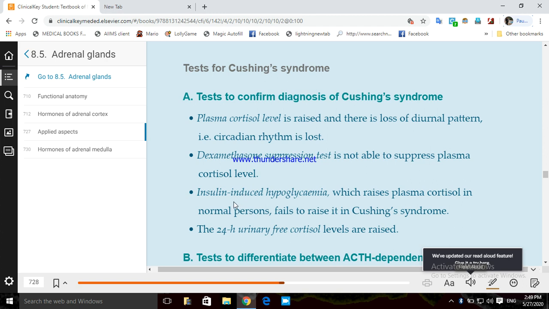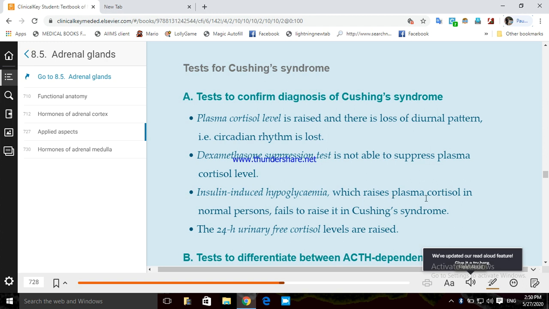Now the other test is insulin-induced hypoglycemia. Okay. If this hyperglycemia was due to the pancreas, it should have been suppressed by insulin. If we give insulin, it should have been suppressed. But if it is not from the pancreas, even if we give insulin, it fails to decrease the glucocorticoid and sugar level.